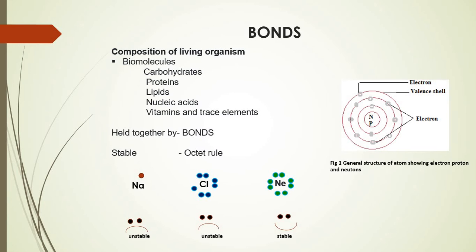It means that sodium shows the presence of one single valence electron in its outermost shell. Obviously, it does not conform to the octet rule. Why? Because it contains only one single electron, whereas in the outer shell there should be 8 electrons seen.